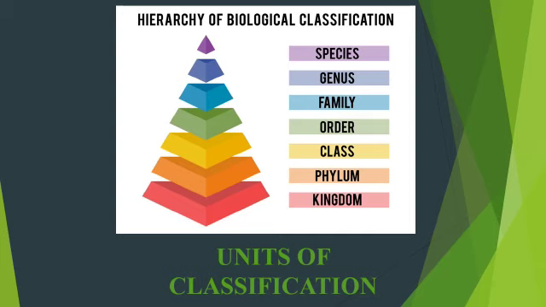Order. The families having some common characters are grouped in one order. Class. A number of orders having similar characters are placed in one class. Phylum. Several classes having common characters are included in one phylum. Kingdom. This is the highest category of classification. All the animals are included in the animal kingdom and all the plants are placed in the plant kingdom.